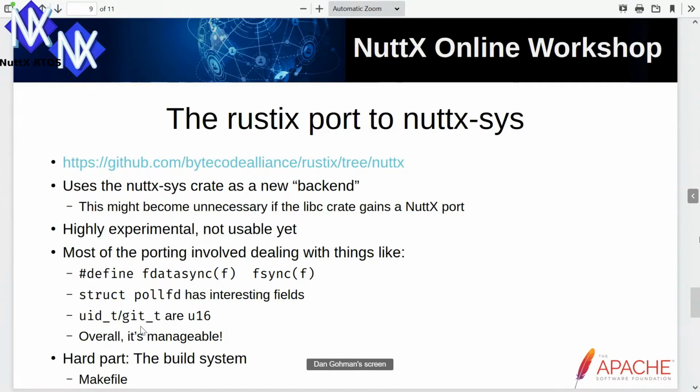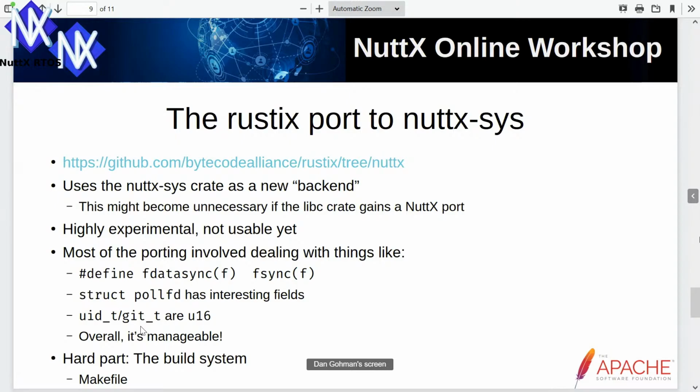nuttx's struct pollfd has some extra interesting fields that other platforms don't have. And so in Rust, by default, you're not allowed to ignore struct fields. You have to do extra work to opt out of struct fields that you're ignoring. And so this turned out to be a thing we had to port a little bit to. nuttx's uid_t and gid_t are 16-bit instead of 32-bit as they are on many other platforms. And so this is the flavor of the kind of things we ran into when doing the ports. And all these issues are entirely manageable. They're very easy to work with. And it very much feels like if these are the biggest kinds of problems we have while doing the port, then making a full port that actually works properly seems very manageable, very doable, which is very exciting.